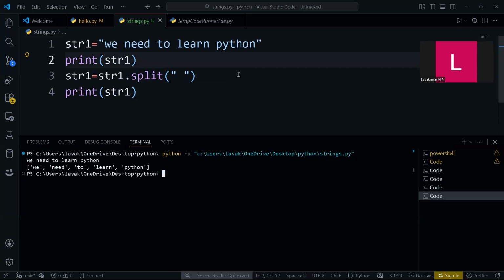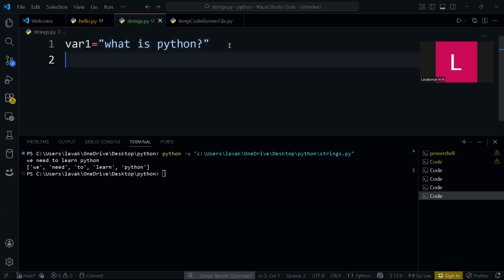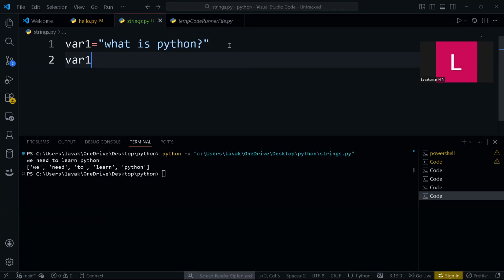One more thing, guys, there are a lot of methods in a string. Basically, whatever variable you have, let's take a variable one. This is called a variable. I have already explained what a variable is. Now I have some data: what is Python. You have a beautiful option in VS Code. If you want to know the methods available for this string, for variable one, just use that variable first, then press Ctrl+Space.